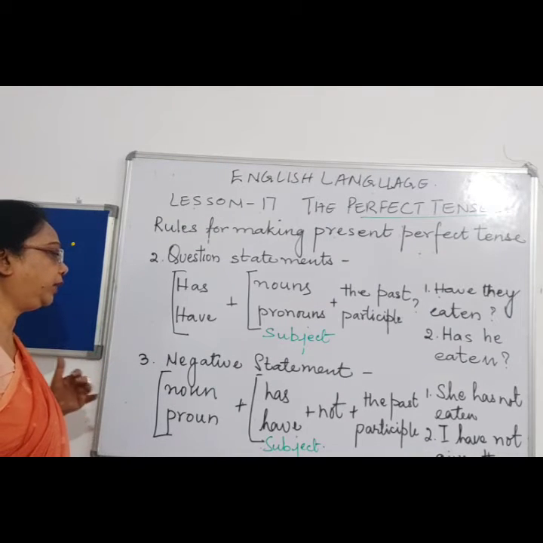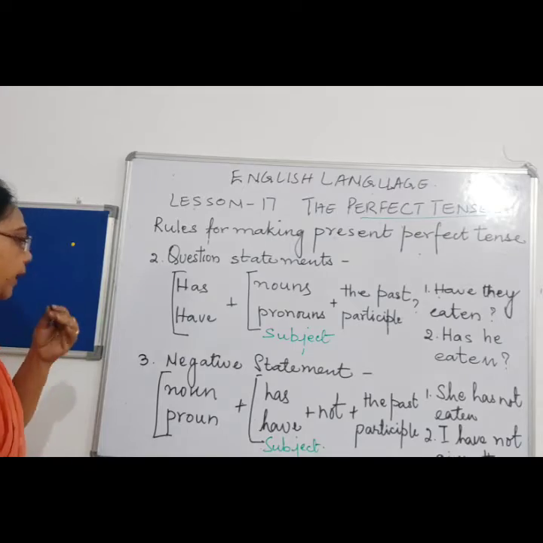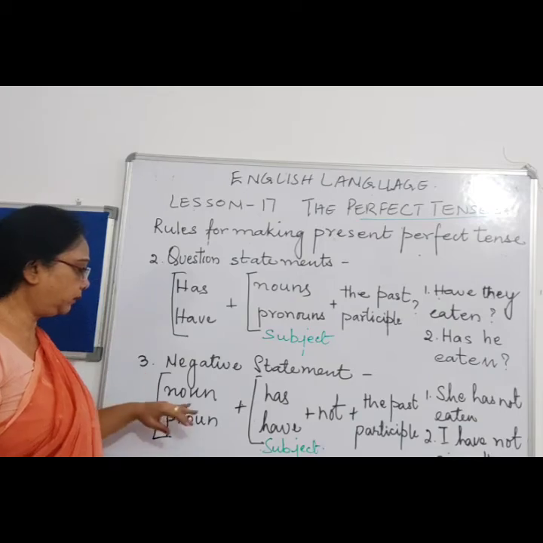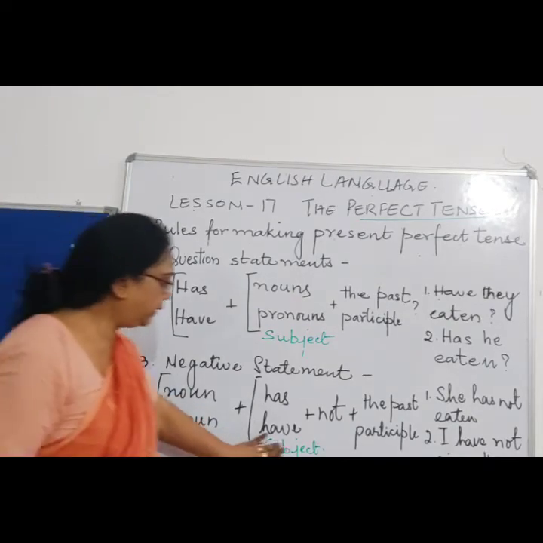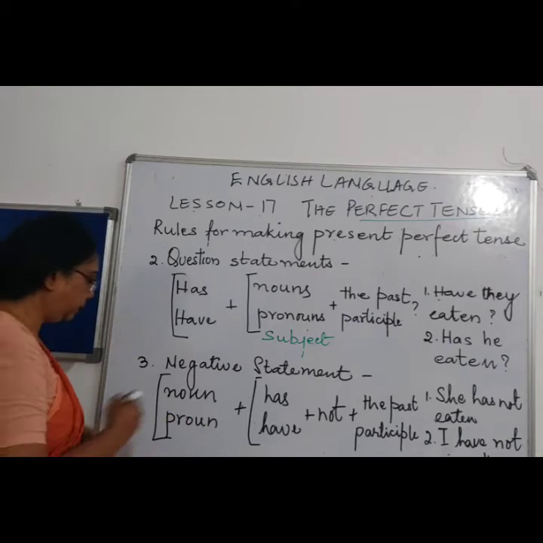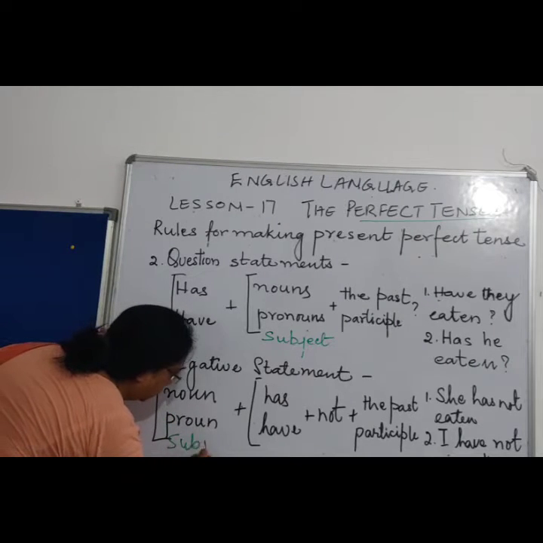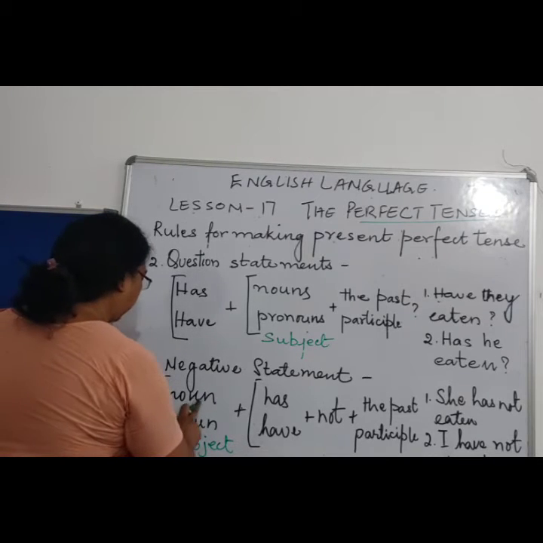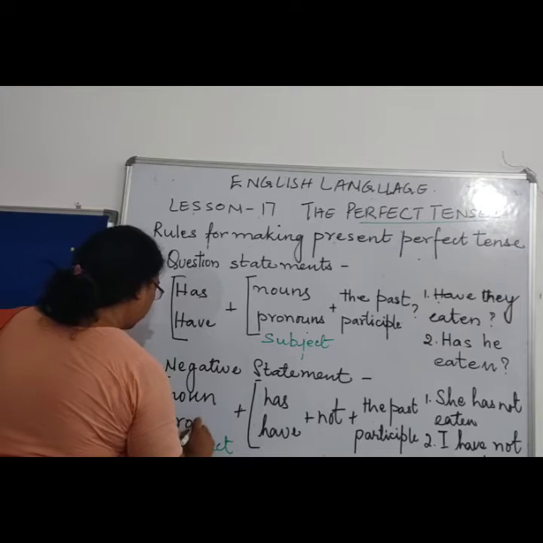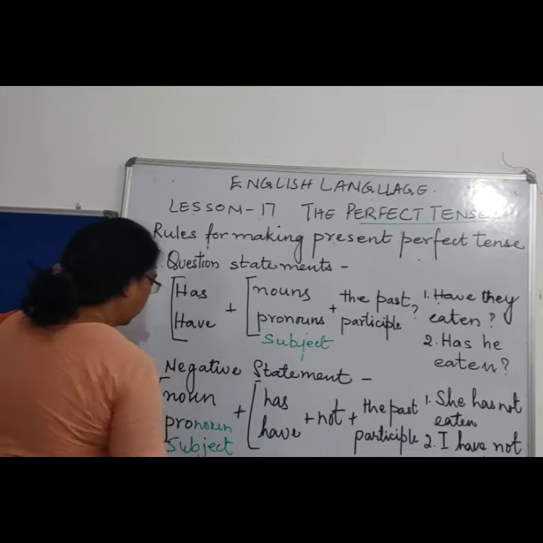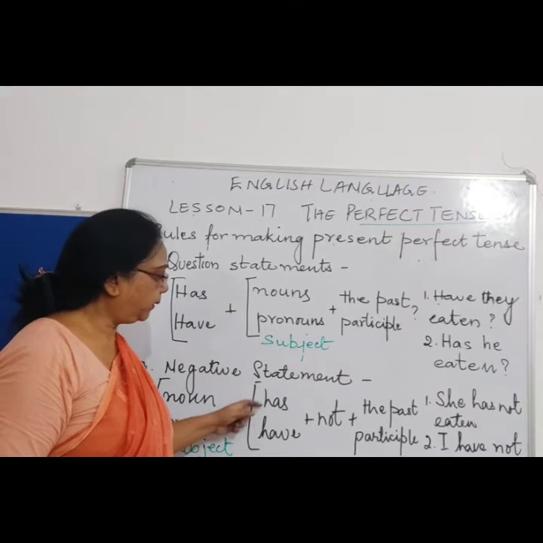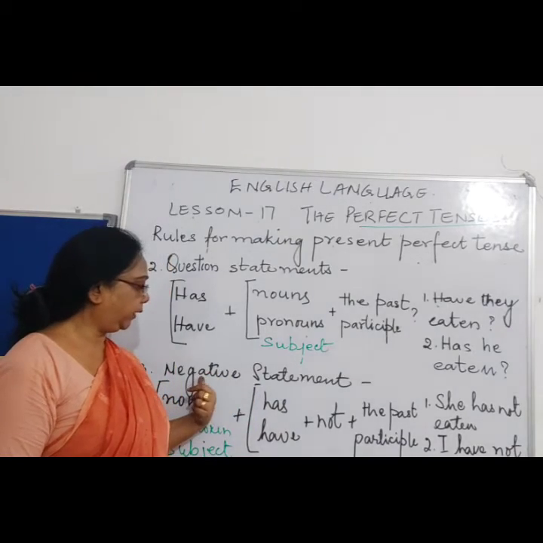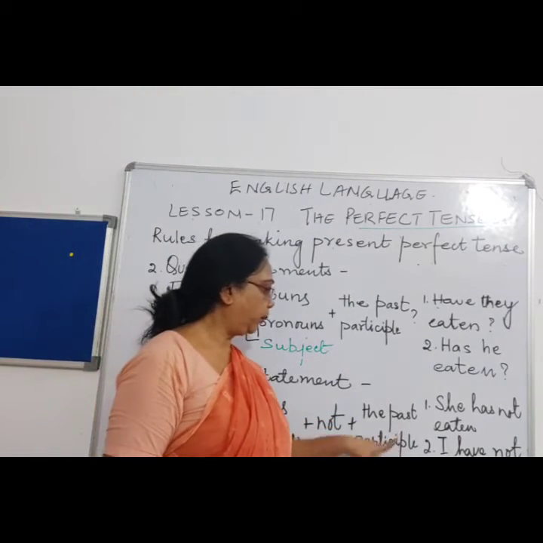Now let's see the negative sentence. Now how are negative sentences formed? In the negative sentence, first the subject comes, that is either a noun or a pronoun, plus has or have, then we add not because it is a negative sentence, and then the past participle.